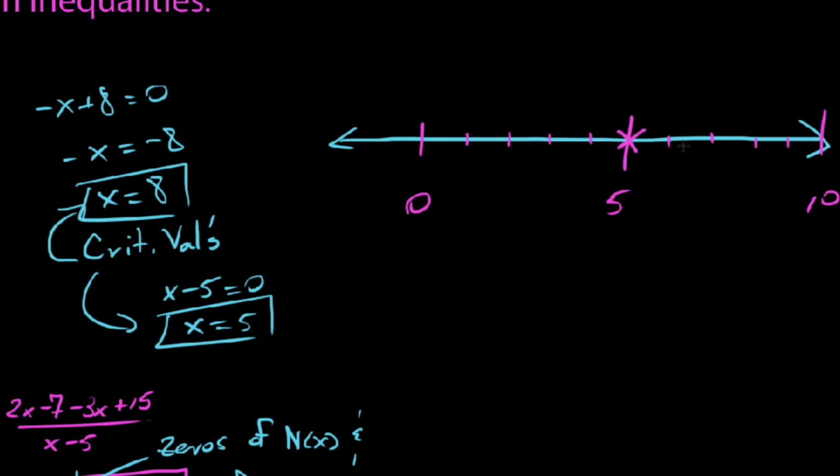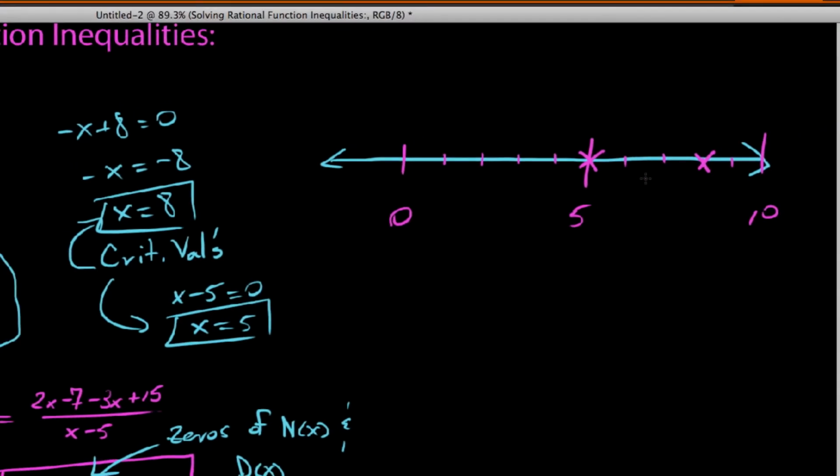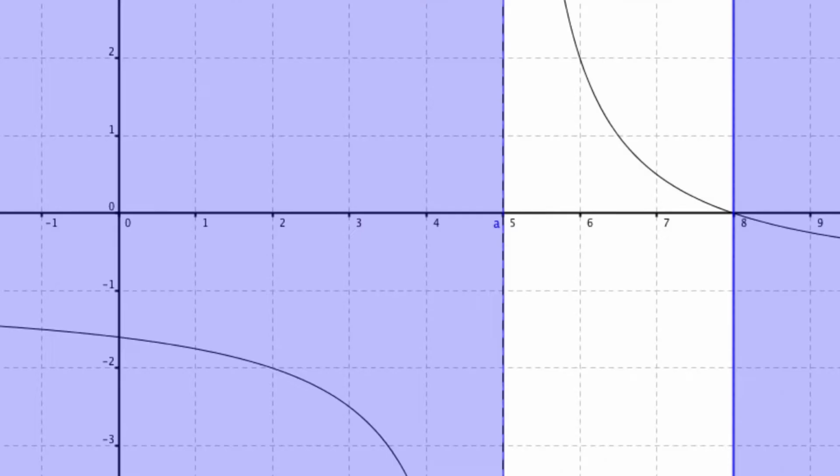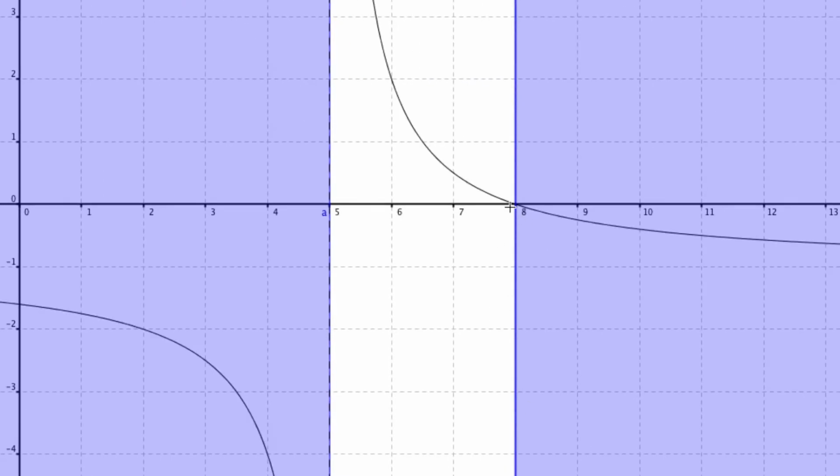I'm going to put x on those because I don't know if it actually includes those x values or not. But in this instance, it's a little bit different than the ones we've done in the past. I do want you to notice this is not just less than 0, it's also less than or equal to 0. So again, looking at the graph, it's actually at a height of 0 at 8. So 8, when we test that, is actually going to be included in our solution set, whereas 5 here, it's not actually at a height of 0 at 5. So it's not going to include that critical number when we do this.